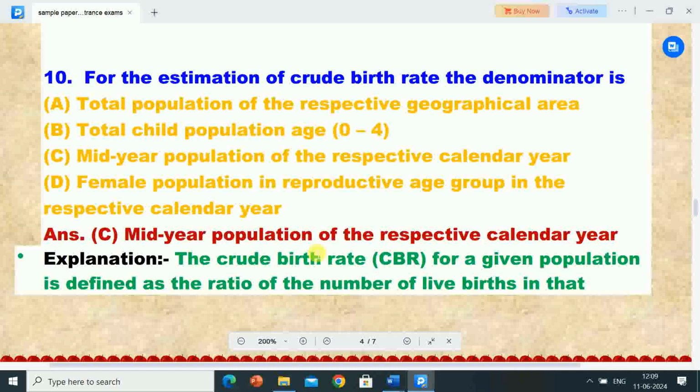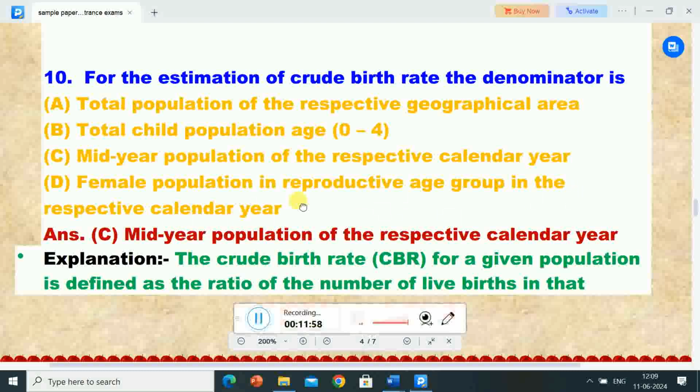Next question is, for the estimation of crude birth rate, the denominator is. Options are A, total population of the respective geographical area, B, total child population age 0 to 4, C, mid-year population of the respective calendar year, D, female population in reproductive age group in the respective calendar year. So its correct answer is mid-year population of the respective calendar year.